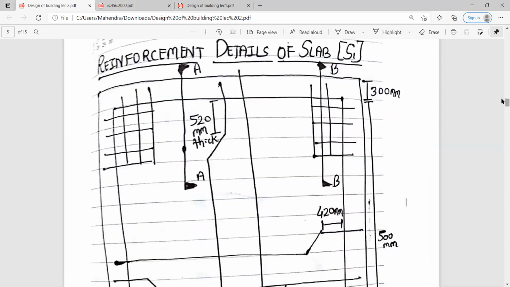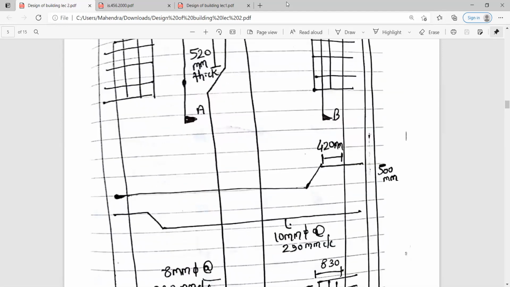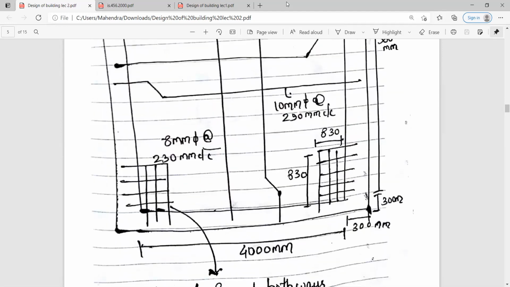As you can see, this is the reinforcement details of slab S1. As we had seen, the corner reinforcement, what did we write? The meshing is provided in all the four corners and it is in four layers. So as you can see, the meshing is there in the four layers. In all the four corners, it is being provided. और ये at a distance of 830 mm बोला था in both the directions, that is from the top as well as from the bottom.